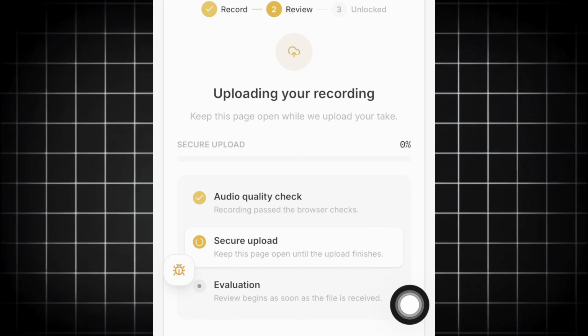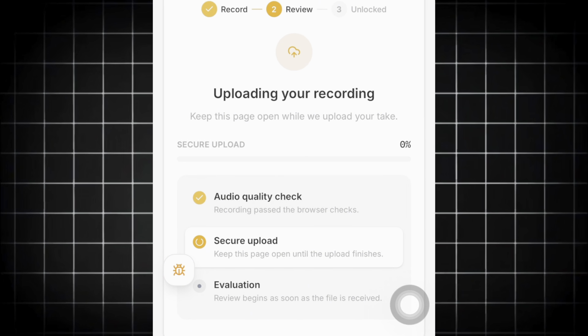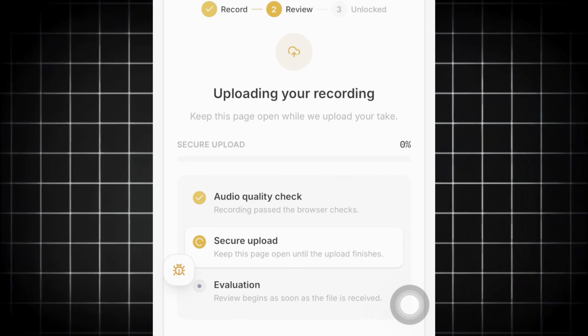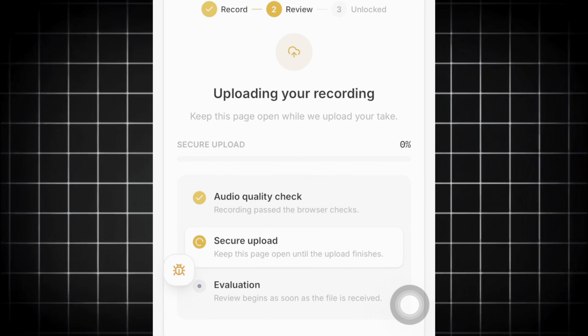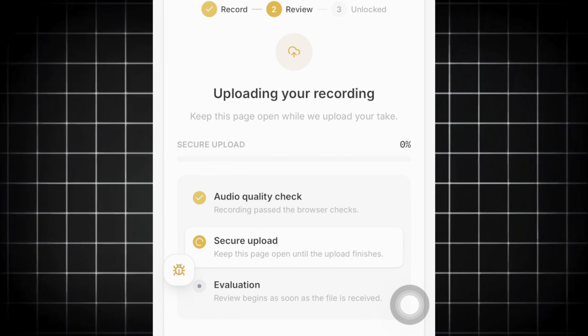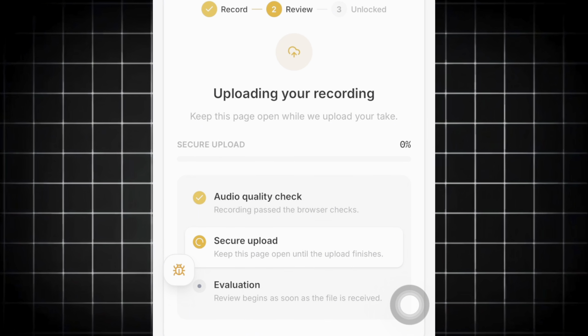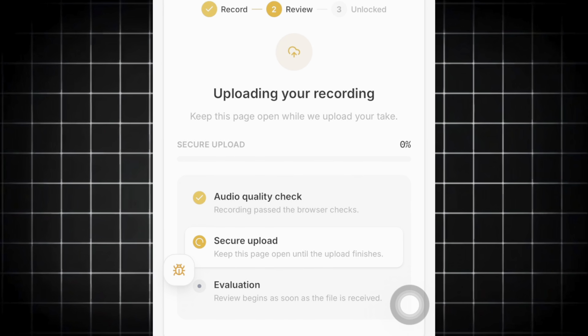They're going to upload your recording. Keep this page open while we upload, right? So once they upload it, they're going to evaluate it and then unlock tasks, which I can be doing and earning money. So this is how this particular thing works.